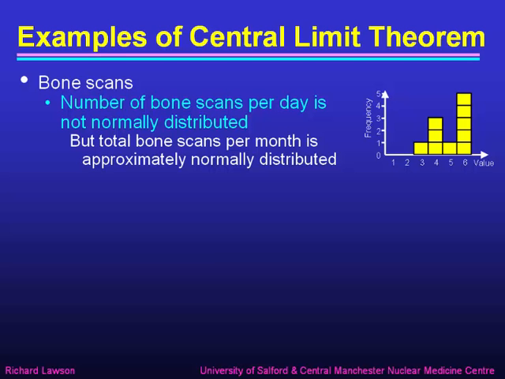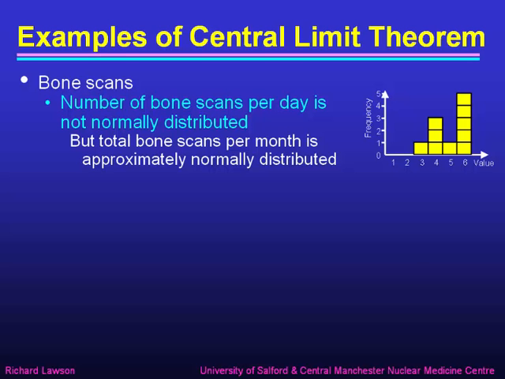Here are some examples of the central limit theorem showing how the normal distribution comes to be important. We've already looked at the example of the number of bone scans we did each day in the nuclear medicine department, and we already saw in this example that it was not normally distributed. It was in fact quite a skewed distribution.